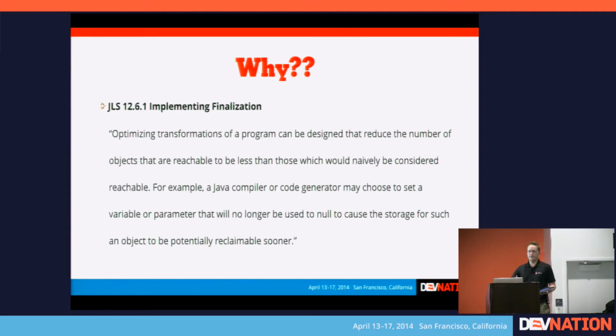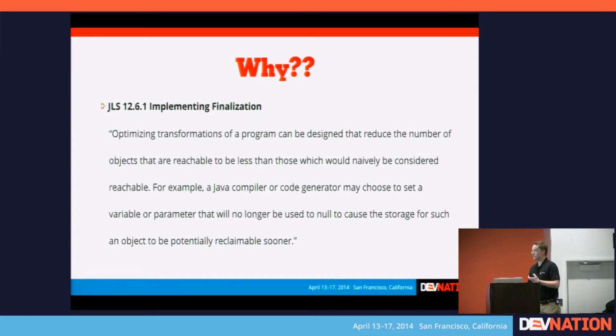So then the next question is, why is this behavior so unintuitive? And the reason is that the JLS spec itself, the Java language, was originally defined at the same time as the JVM, and in that definition it specifically says that any local variable that you're using on the stack can be cleared before you would think intuitively that it should be. So the assumption you would make is, I've written a method, I use 3 local variables, therefore when this method completes, that's the point in time when those variables go away.